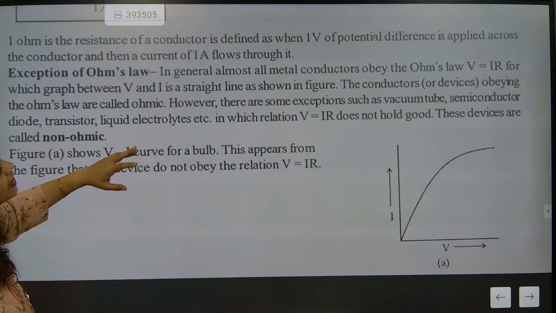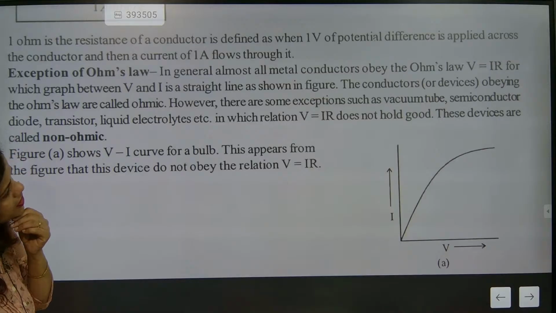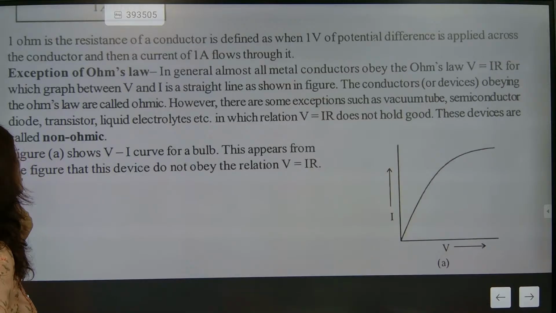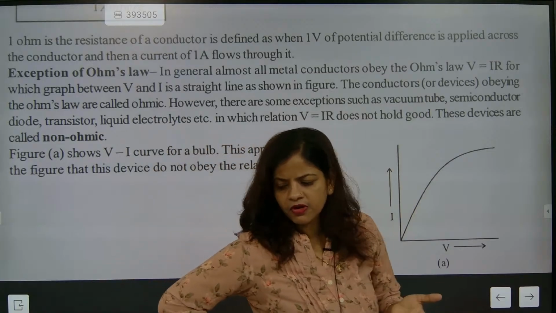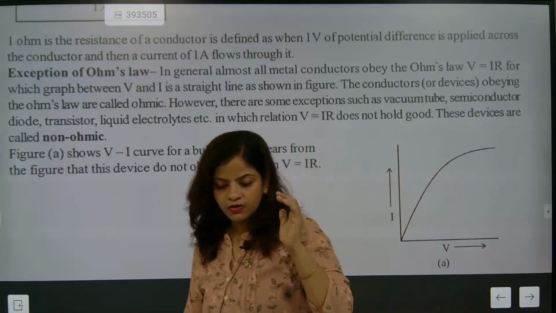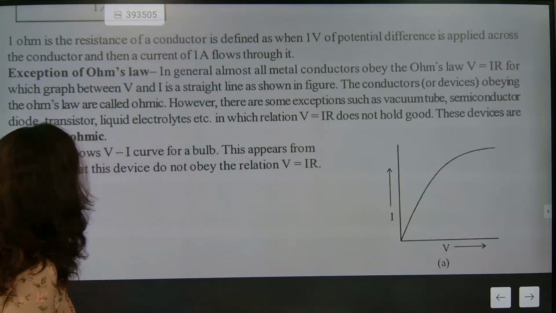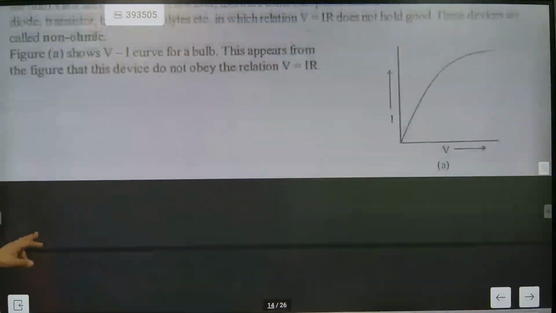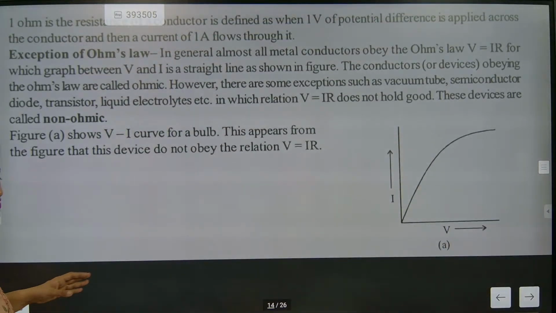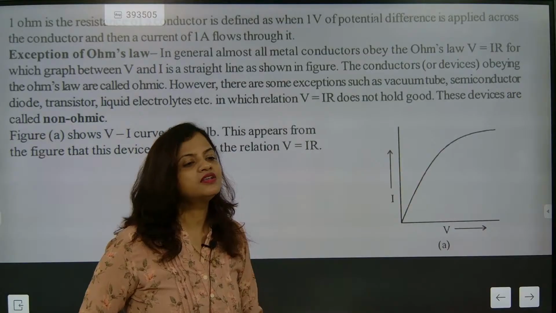Transistors, liquid electrolytes, vacuum tubes, semiconductors. Understood? Semiconductor diodes, transistors, liquid electrolytes, these are non-ohmic. Non-ohmic devices will not have a straight line. Usually ohmic conductors will go as a straight line.